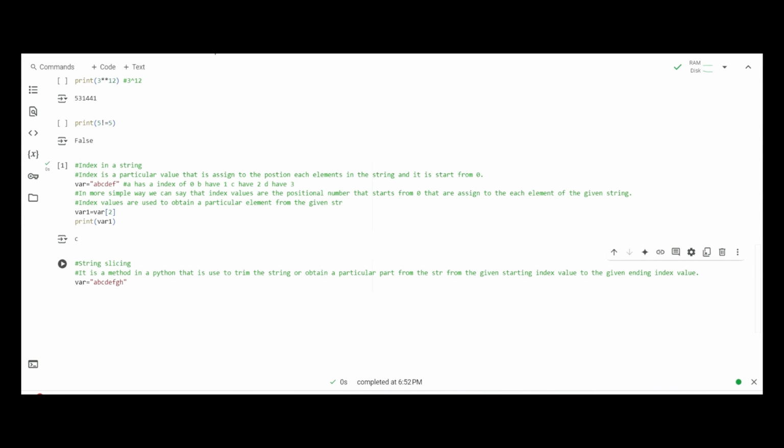Before jumping to string slicing, one more thing to remember about the index in a string is that we can also do negative indexing. It means that if we go from the right hand side, then h has an index value of -1, g has an index value of -2, and so on. f has an index value of -3. So if we do var[-1], then what we obtain is the very last element. And similarly, if we do -3, then we get the third last element.